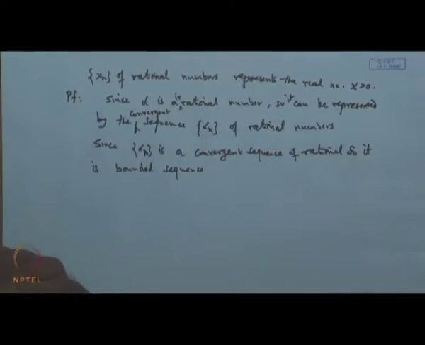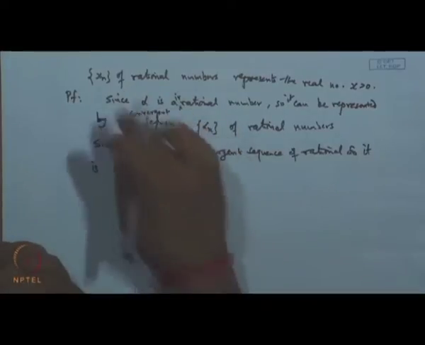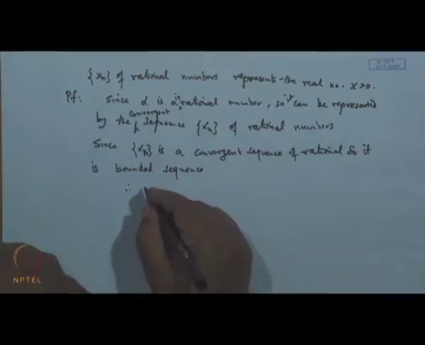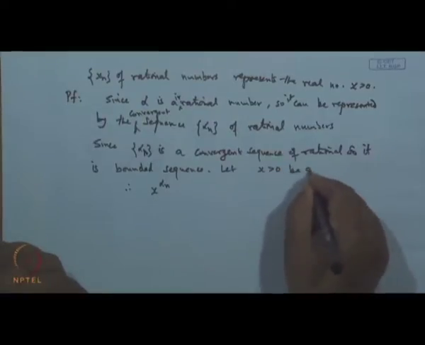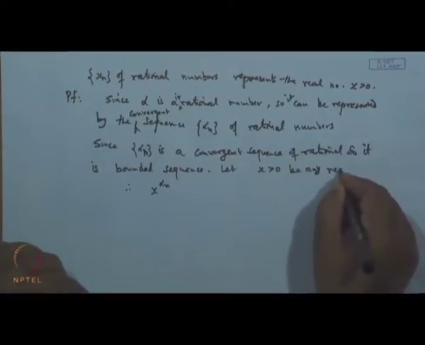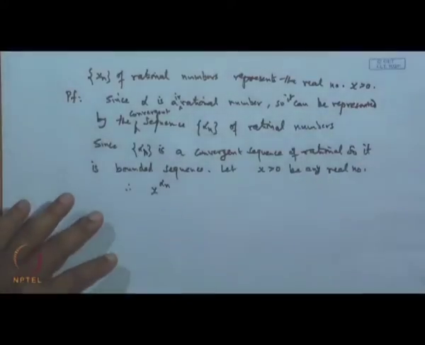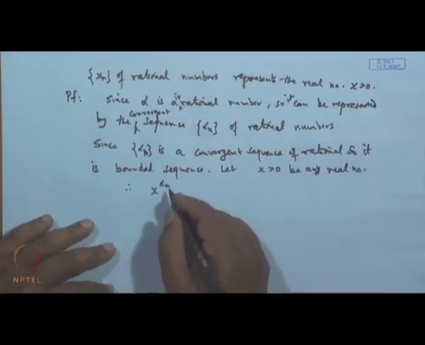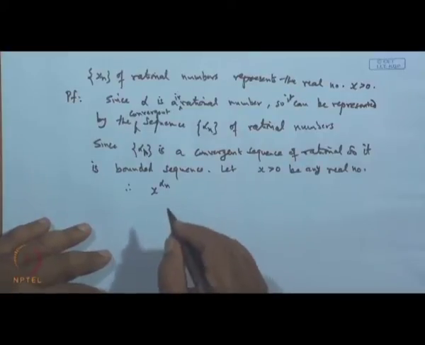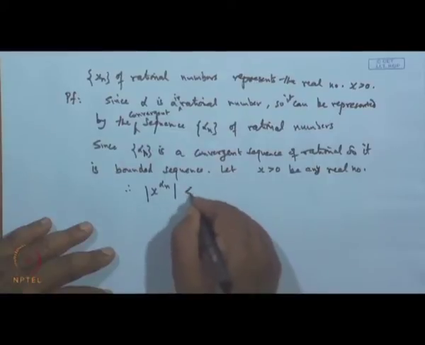It means less than some positive number for all n. Therefore, x is fixed. So, we get x to the power alpha n. Let x greater than 0 be any real number. Let alpha n be any sequence of real numbers, and so x to the power alpha n, mod of this is less than or equal to a.